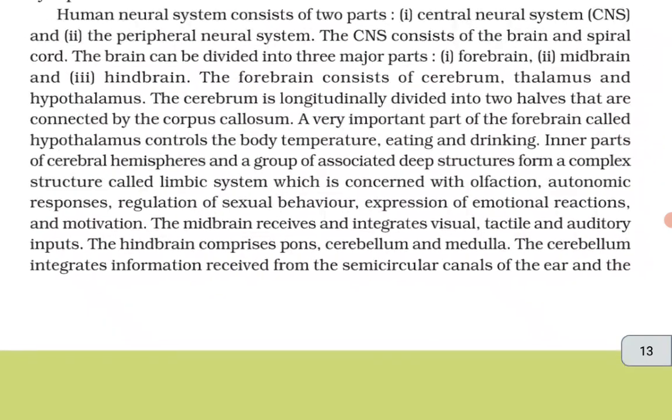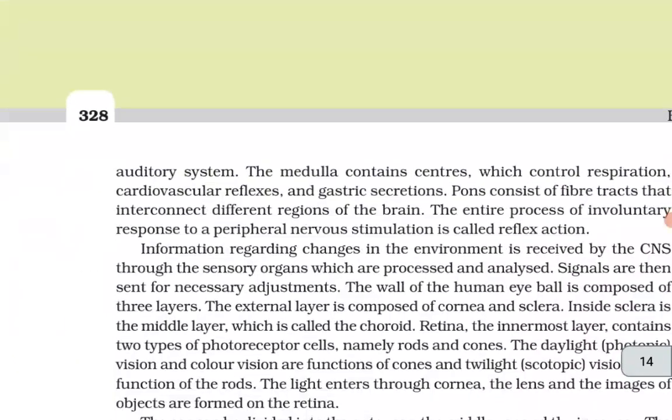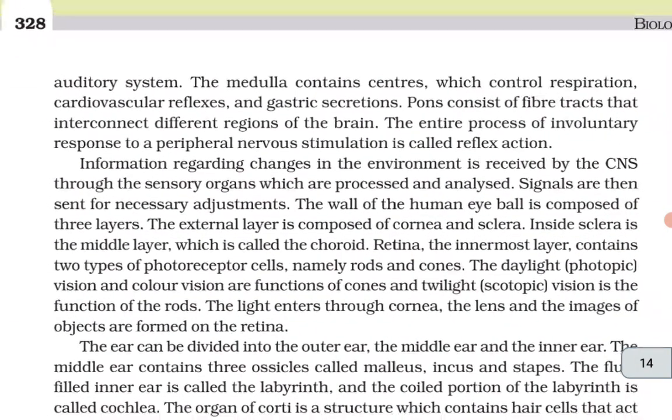The midbrain receives and integrates visual, tactile and auditory inputs. The hindbrain comprises the pons, cerebellum and medulla. The cerebellum integrates information received from the semicircular canals of the ear and the auditory system. The medulla contains centers which control respiration, cardiovascular reflexes and gastric secretions. The pons consists of fiber tracts that interconnect different regions of the brain.